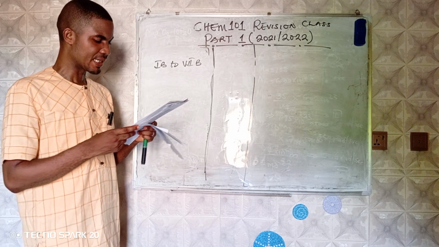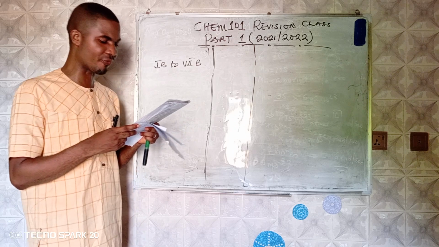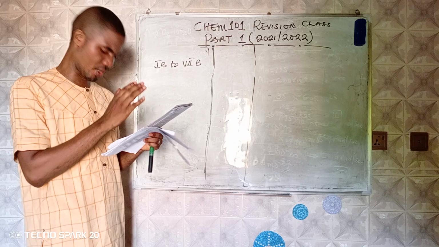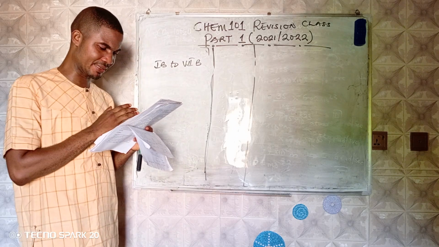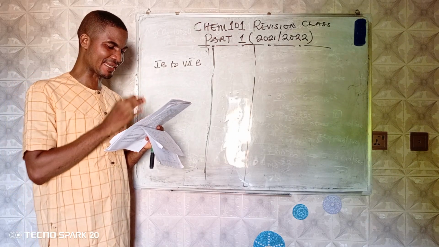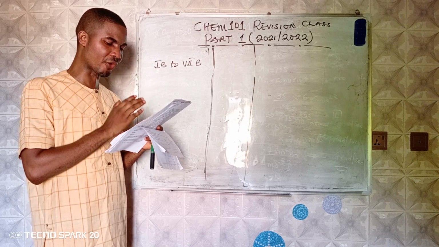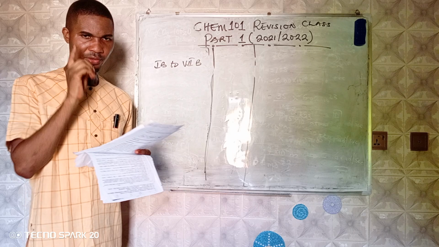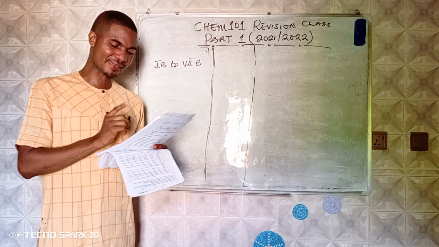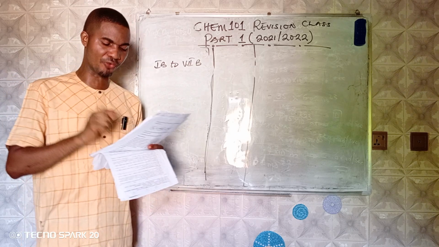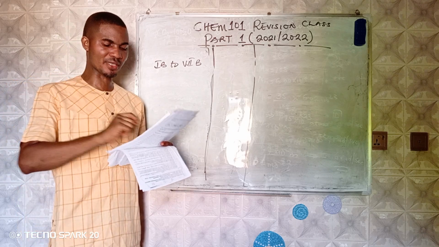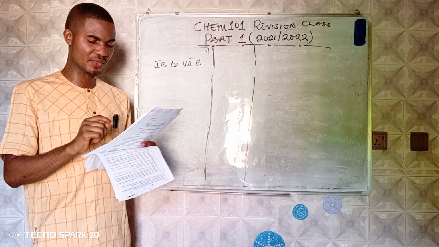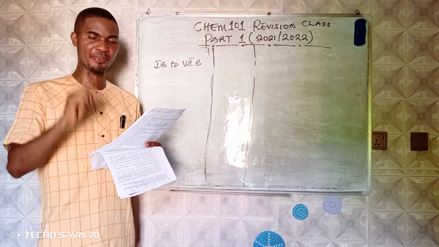Question number 12. It says, what is the trend of metallic character as you move from left to right in the periodic table? Now write down, metallic character decreases as we move from left to right across the period in the periodic table.